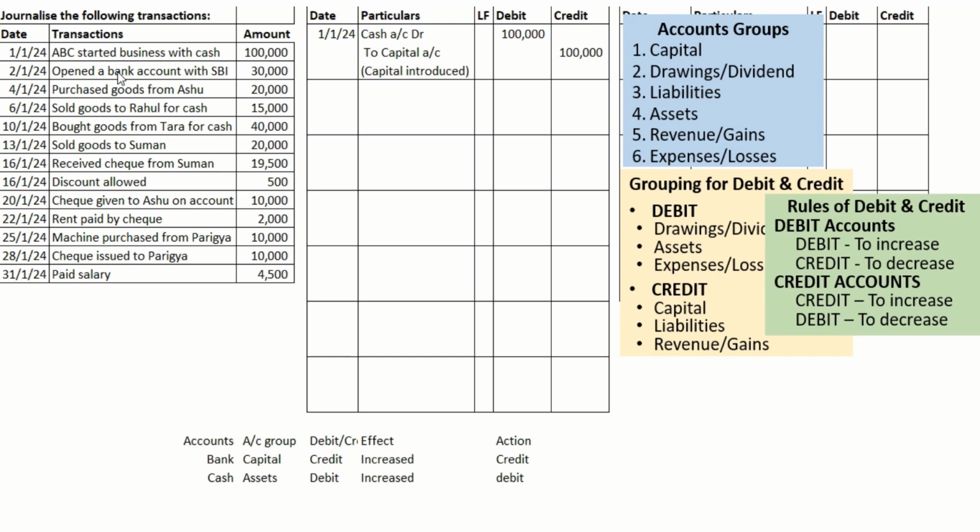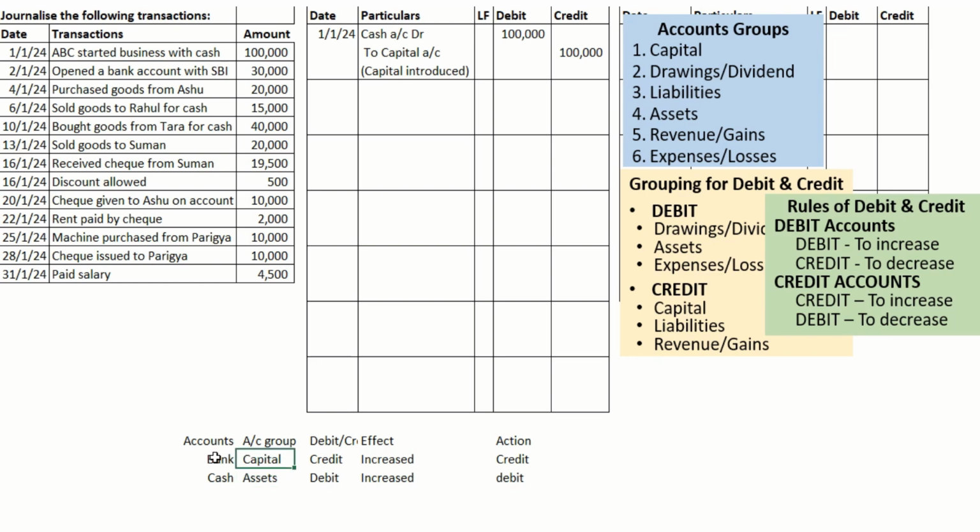Why? Because we are opening the bank account, depositing some money into it. So our bank account balance is getting increased and cash balance getting decreased. So the two accounts are, first bank, second cash.